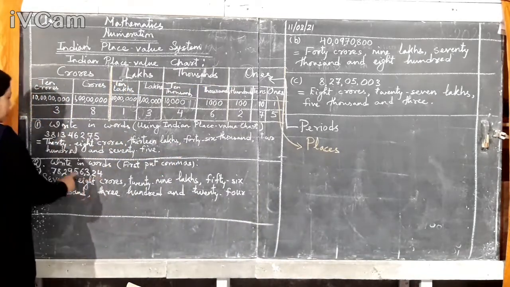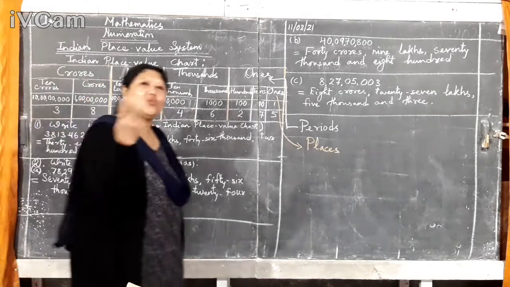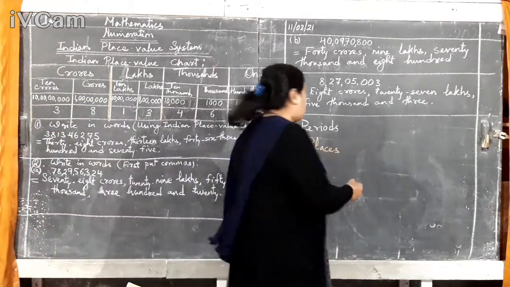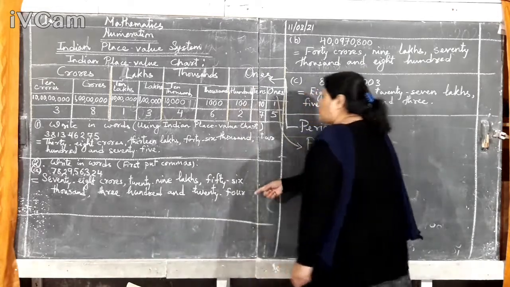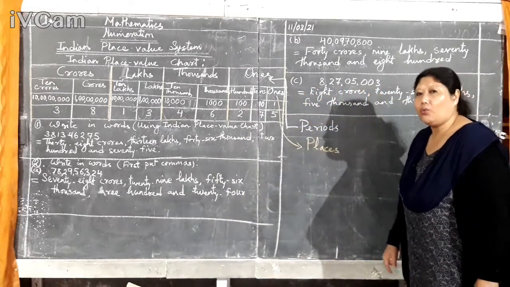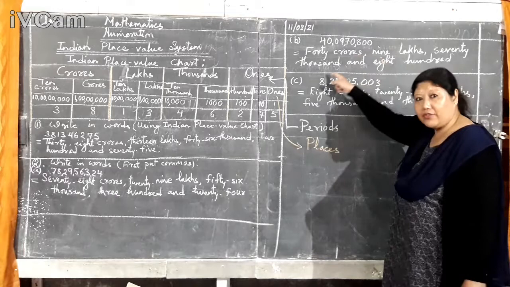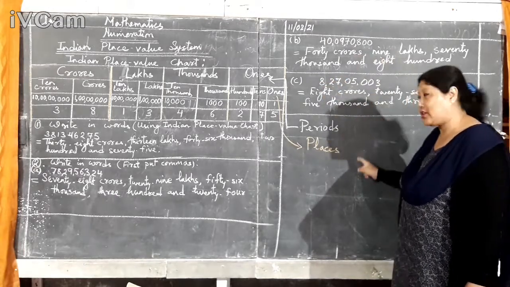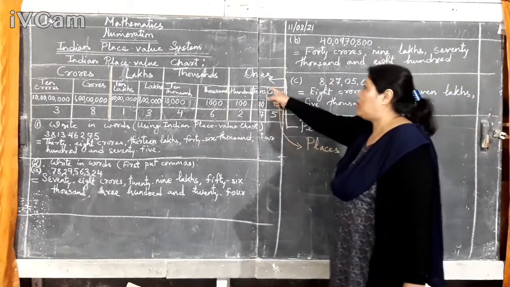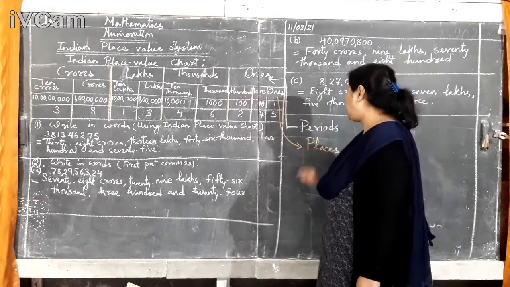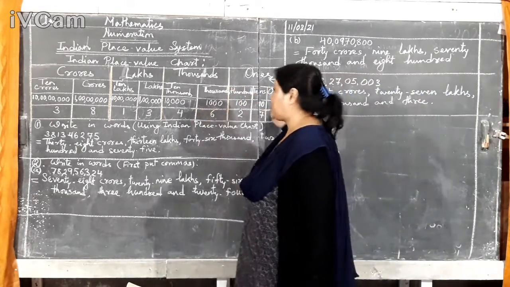So after 3 digits you have to put comma. Then after that only 2, 2, 2. Okay. So I have taught you how to write in words also. Here if there are zeros, how to write it, that also I have shown you. Okay. Here these are periods and these are places.